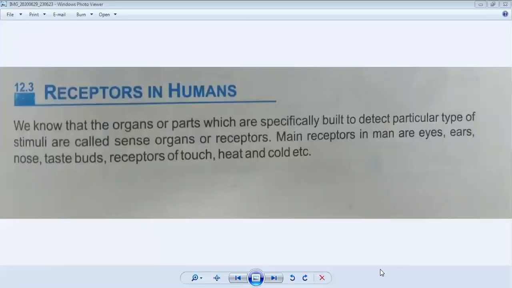Sense organs. Okay, so see the screen. We know that the organs or parts which are specifically built to detect particular types of stimuli are called sense organs or receptors. Okay, so your sense organs are called receptors. Main receptors in men are eyes, ears, nose, taste buds, receptors of touch, heat and cold, etc. But in your book, we will discuss only eye and ear.